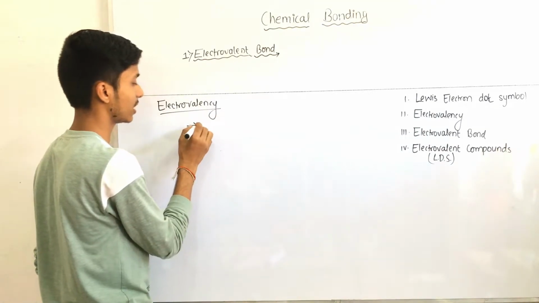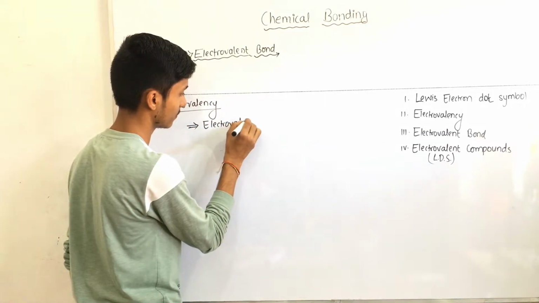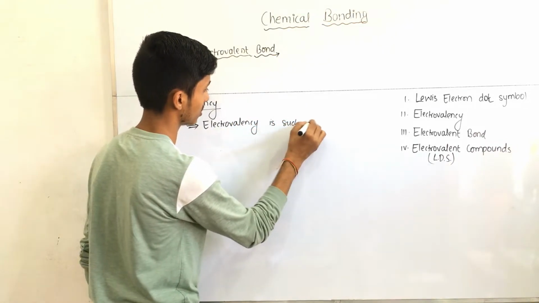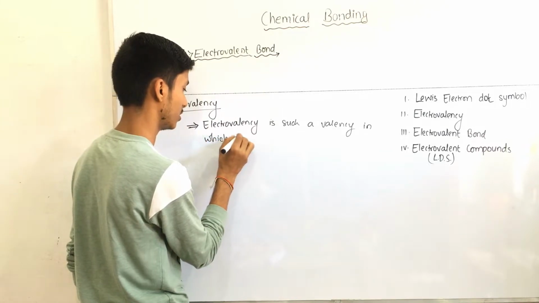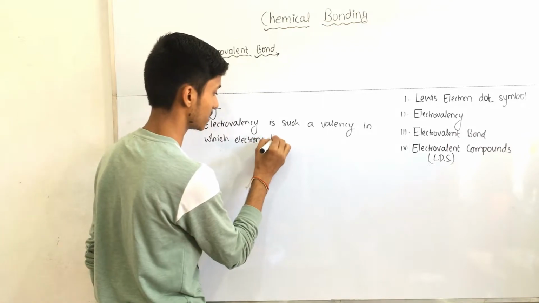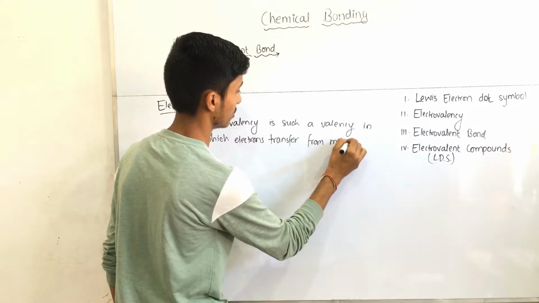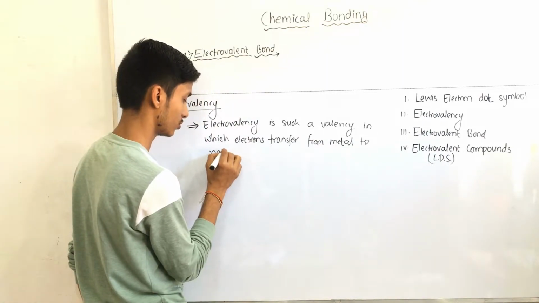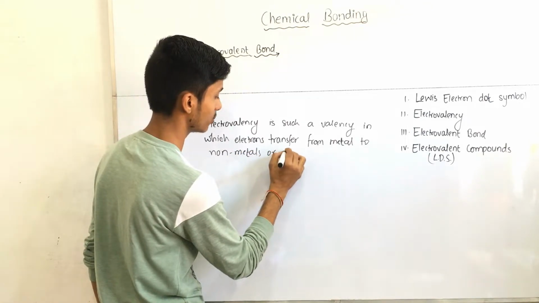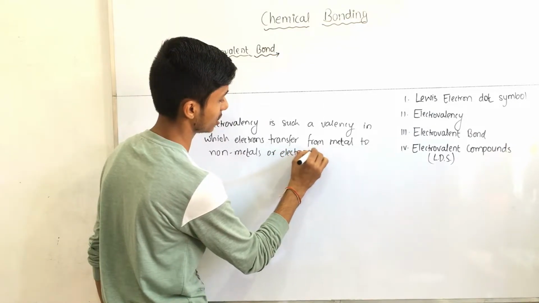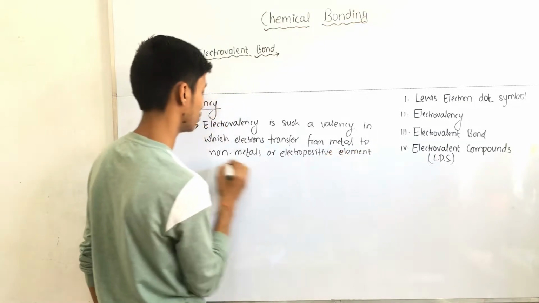Here we write the definition. Electrovalency is such a valency in which electrons transfer from metal to non-metal, or from an electropositive element to an electronegative element.